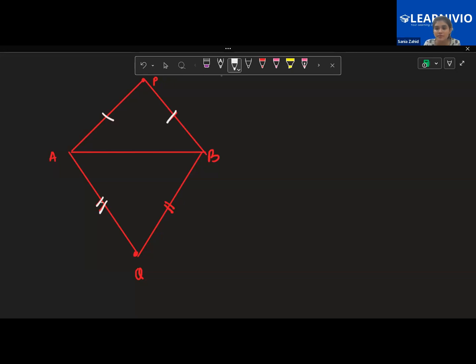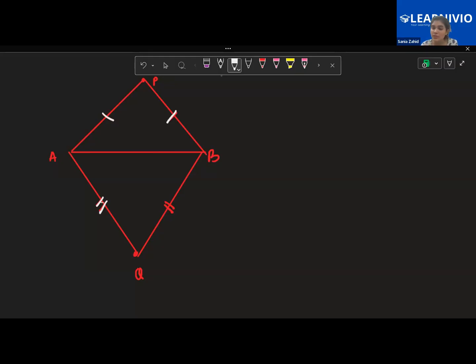Anybody else want to answer? Ma'am, because those lines are equal. Yes, and if you put only a single line over there, then we'll get confused about which angles are equal to which angle. Exactly.